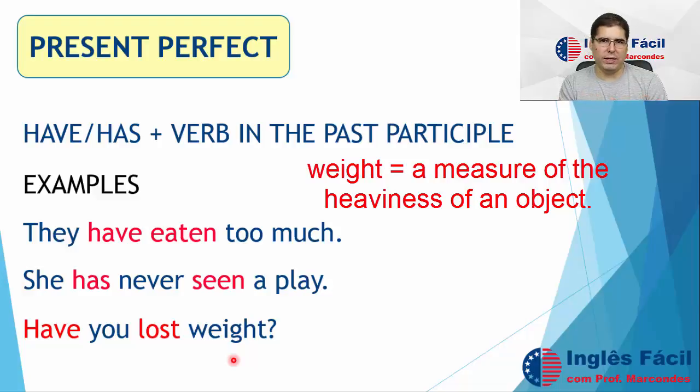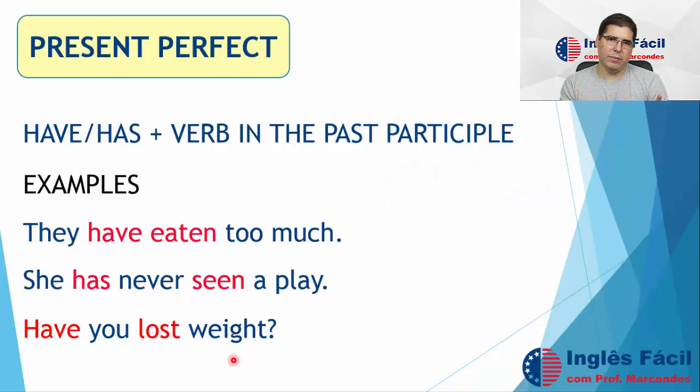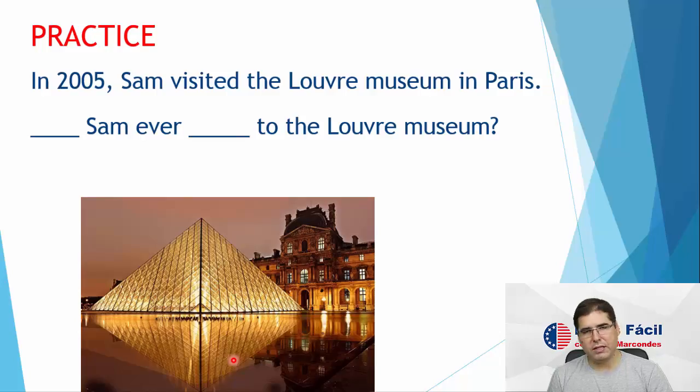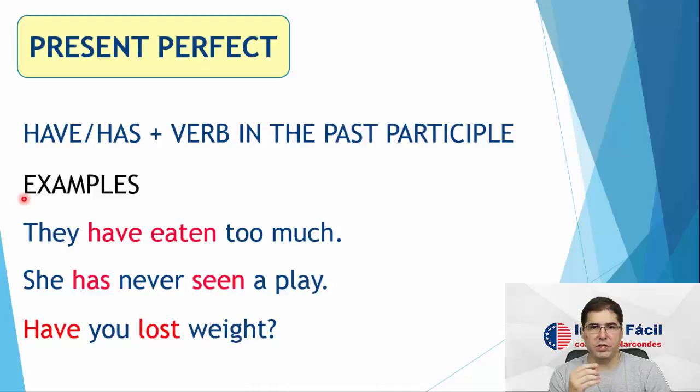So that's the weight, okay? Weight. 10 grams, 100 grams, 1 kilo, all these are weights, okay? Now, let's practice a little. So remember what I forgot to say here, which is very important. We are going always to use the verb have as the auxiliary verb, right?